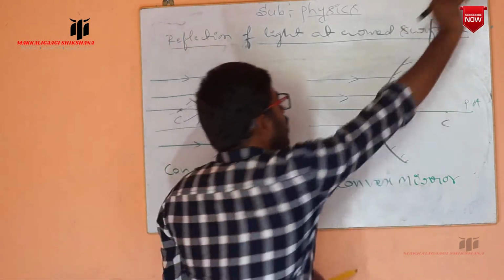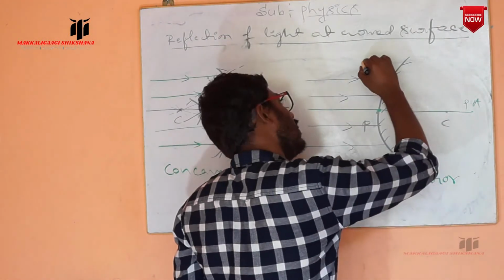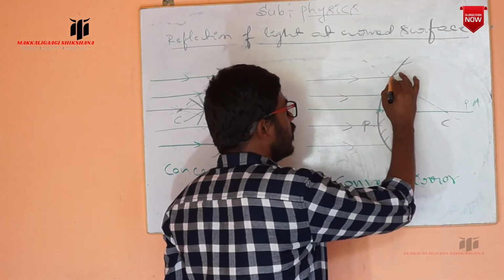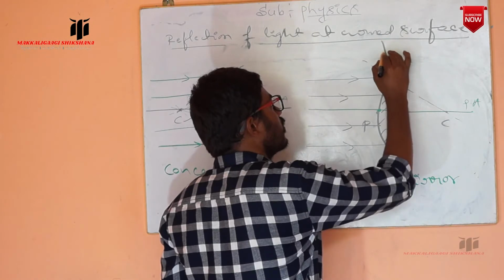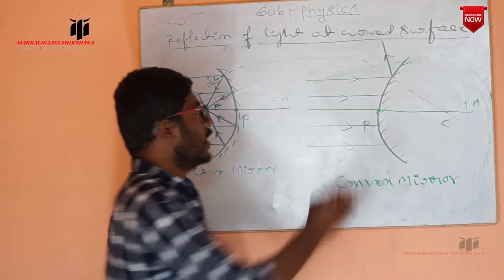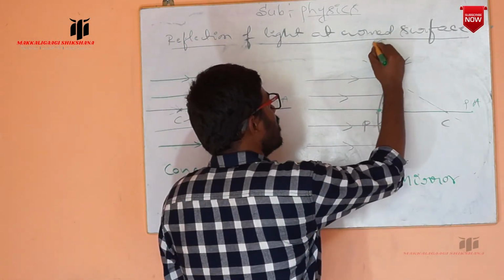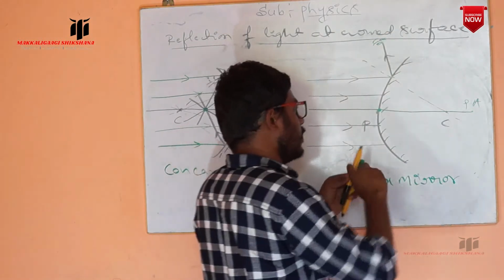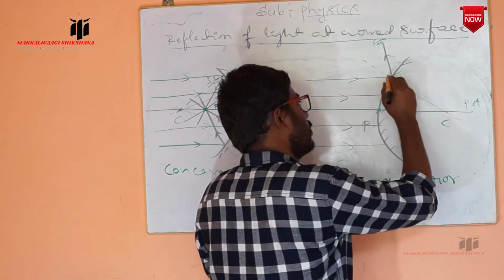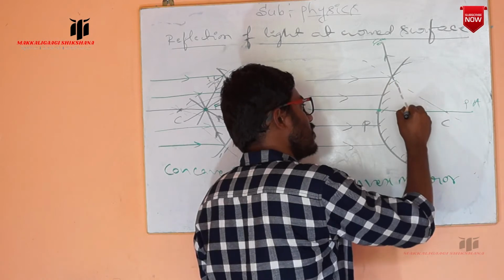Now see here, this ray is incident. At this point of incidence, you can draw the normal from the center of curvature. Here we can draw the reflected ray, which bounces back. But if any person sees this reflected ray, it appears to be coming from a certain point on the principal axis.